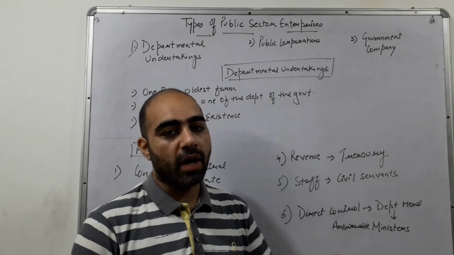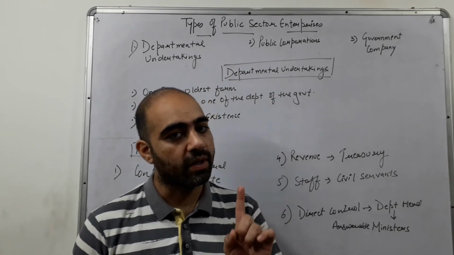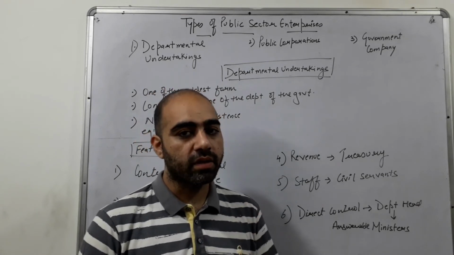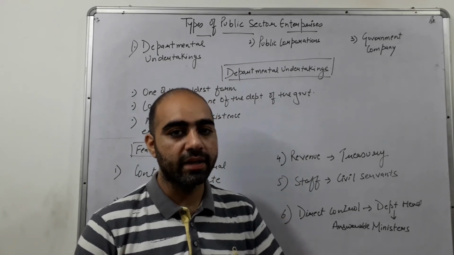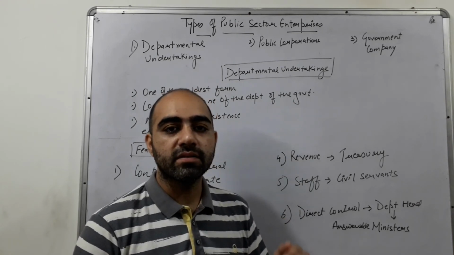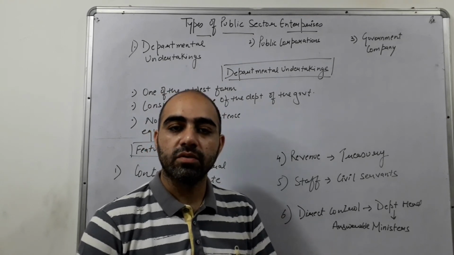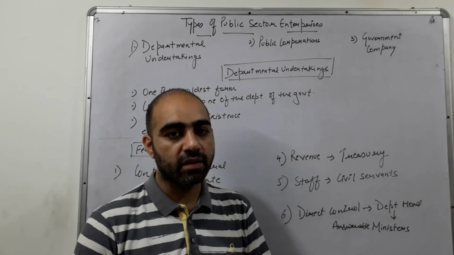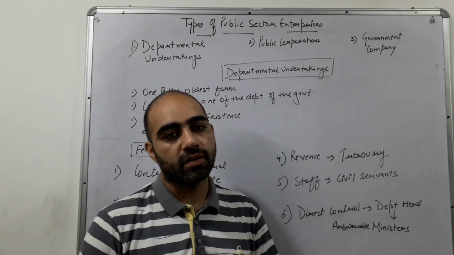Point number 6 is direct control. A particular departmental undertaking is totally controlled by a departmental head, which means there will be a single head person who is the main authority of that departmental undertaking, and that departmental head is answerable to the concerned minister. For example, to the railway minister, to the defense minister. Whichever department it is, that department head is answerable to the particular concerned minister.